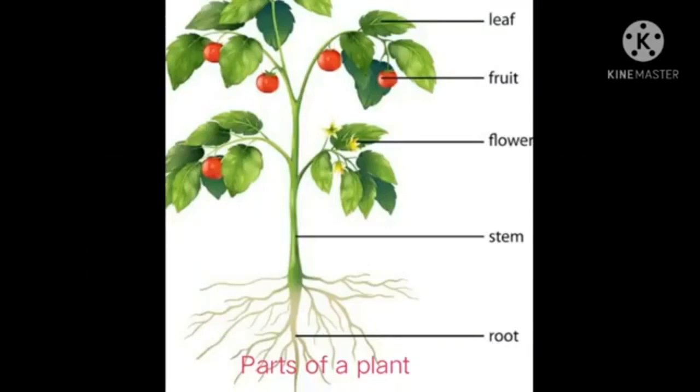Next we'll see shoot system. The portion of a plant above the ground is called the shoot system. The shoot system of a plant consists of the main stem, its branches, leaves, flowers and fruits.